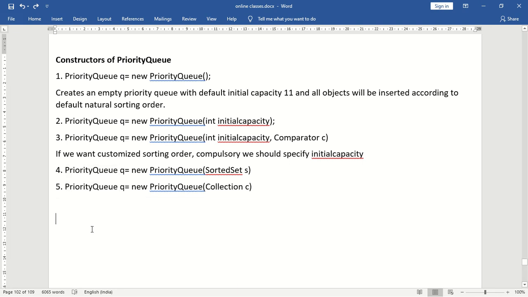PriorityQueue q = new PriorityQueue(Collection c). So why is this constructor required? Given any collection c, given any collection objects, if we want an equivalent priority queue, then we can go for the last constructor, that is PriorityQueue q = new PriorityQueue(Collection c). So these are the 5 constructors of priority queue.